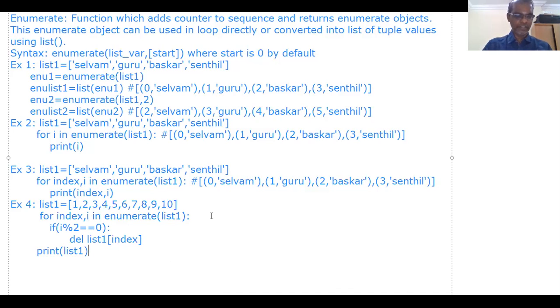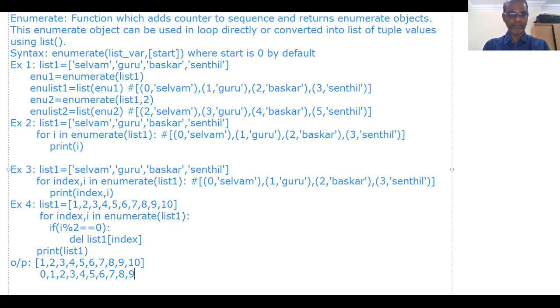So here, previously in the first case, what will the output be? Initially it will have 1, 2, 3, 4, 5, 6, 7, 8, 9, 10. The indexes will be 0, 1, 2, 3, 4, 5, 6, 7, 8, 9.